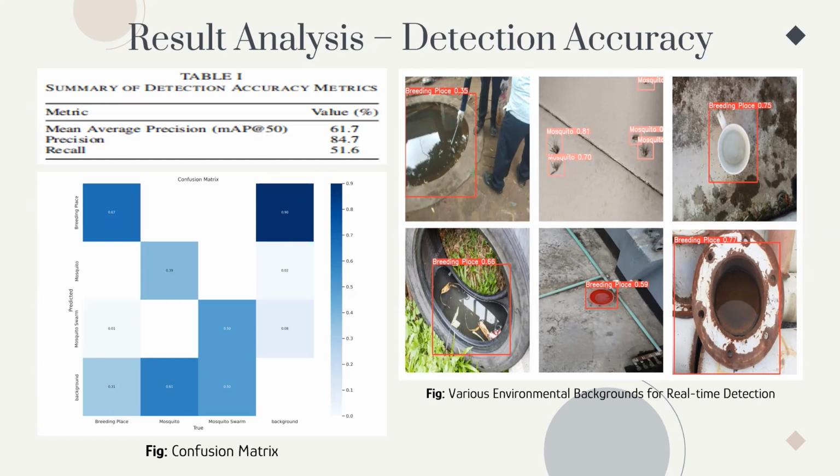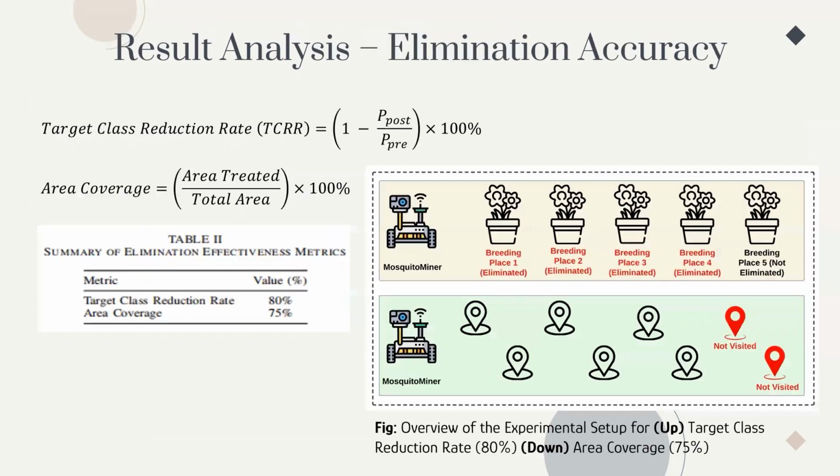And here we can see some good examples of real-time detection in various environmental backgrounds. Then for the elimination accuracy, we introduced two new metrics to evaluate our rover. First of all, the target class reduction rate, which is used to quantitatively assess the effectiveness of our autonomous rover in reducing mosquito population in targeted breeding sites.